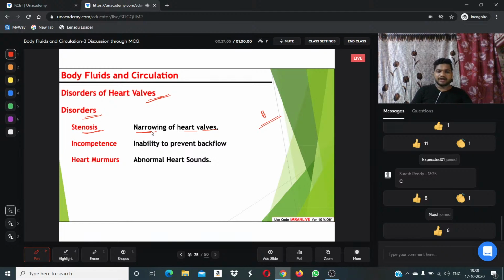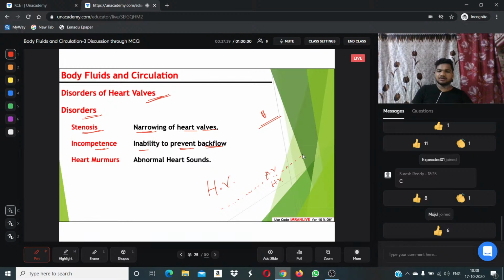Clear? And the second type of disorder of heart valve is incompetence. Incompetence is a type of heart valve disorder in which there is inability to prevent backflow. The major function of a heart valve is prevention of backward flow of blood. For example, here we have an atrioventricular heart valve.